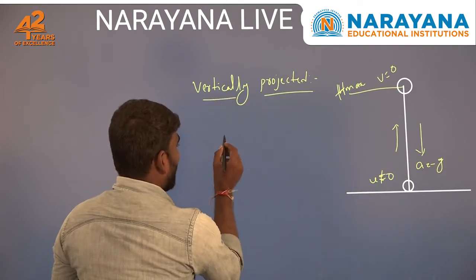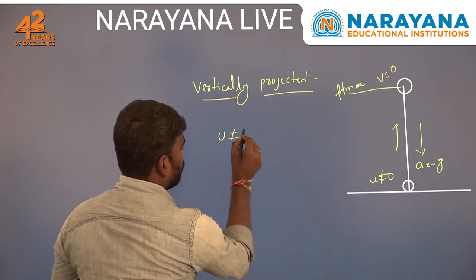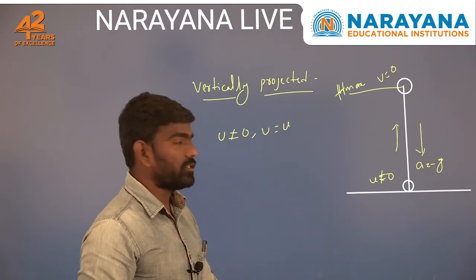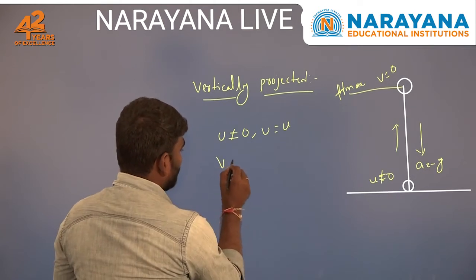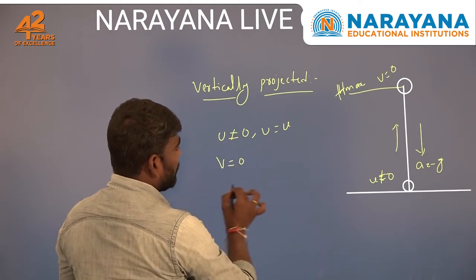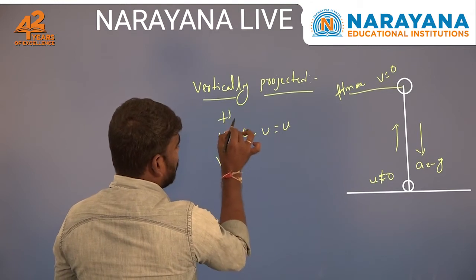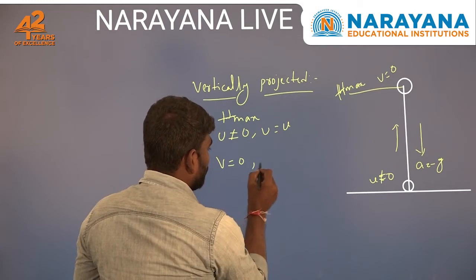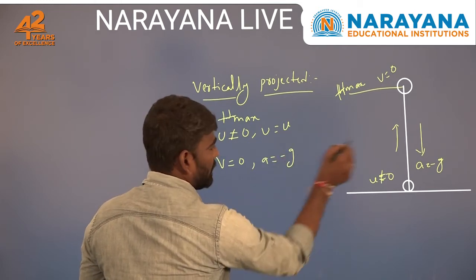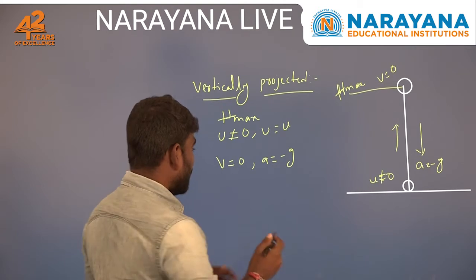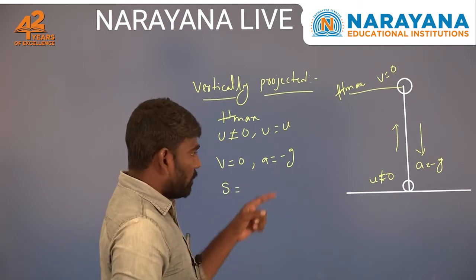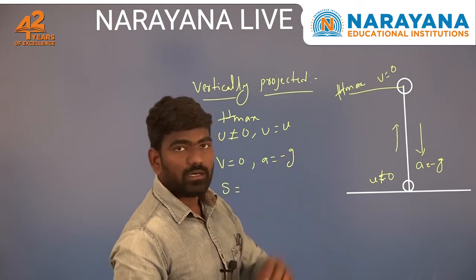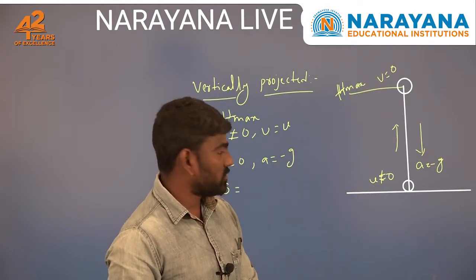Now let us see the parameters. Initial velocity is not equal to 0, that's why I am taking u as it is. And what about the final velocity? Here all these parameters I am discussing at h max, the maximum height. And what about the acceleration? Here it is minus g. And what about the displacement? We know that the body is moving along the vertical axis.